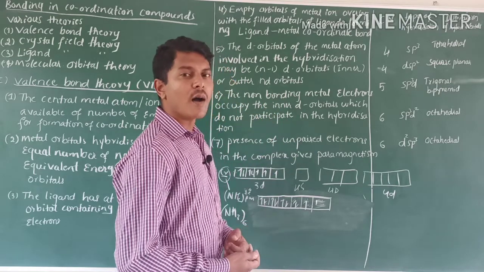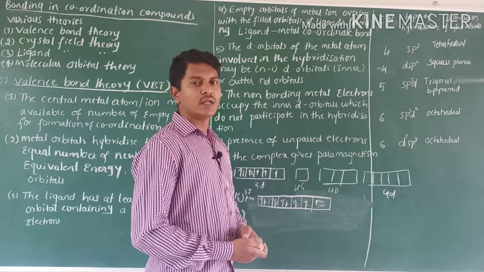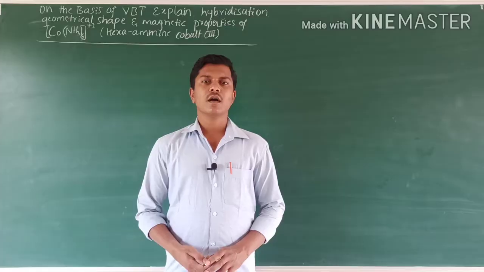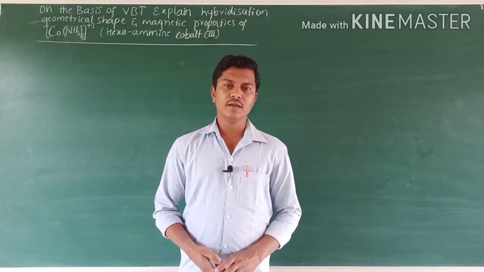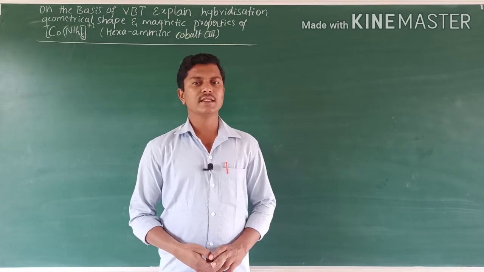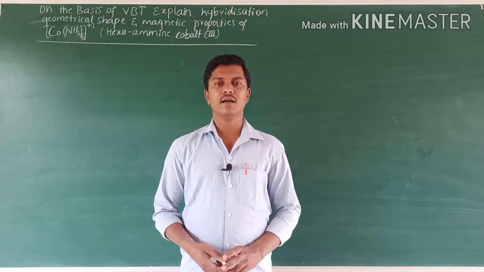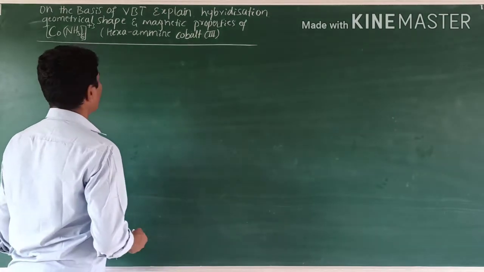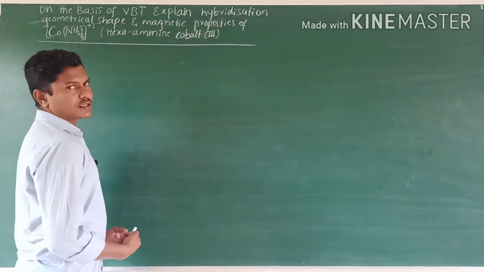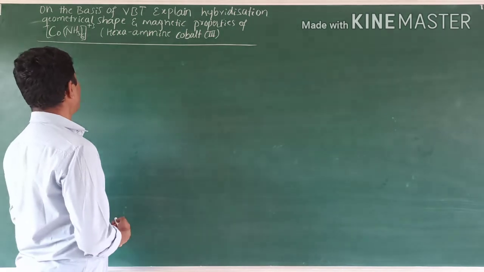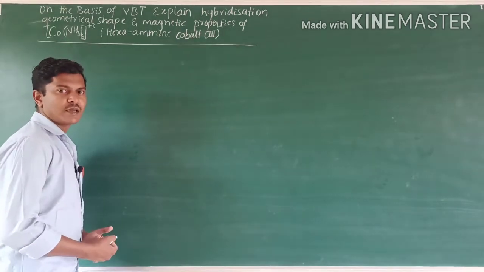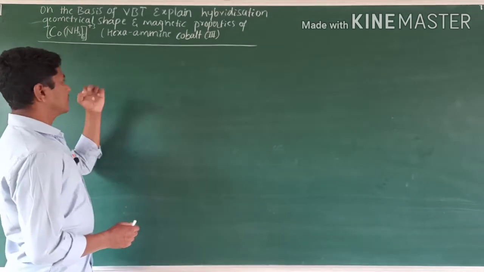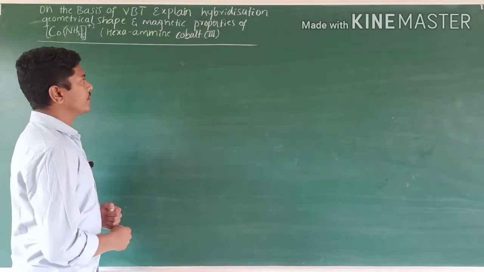Next, go to the applications of valence bond theory. This contains 3 marks important questions. For applications of VBT, we take the example of the hexammine cobalt 3 ion. On the basis of valence bond theory, they ask for an explanation of hybridization, geometrical shape and magnetic properties of the hexammine cobalt 3 ion.